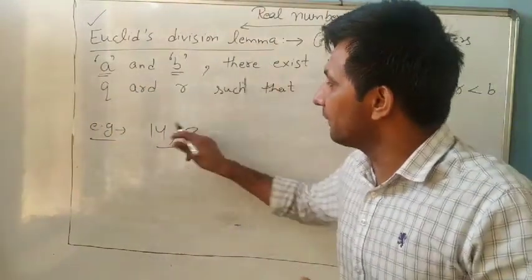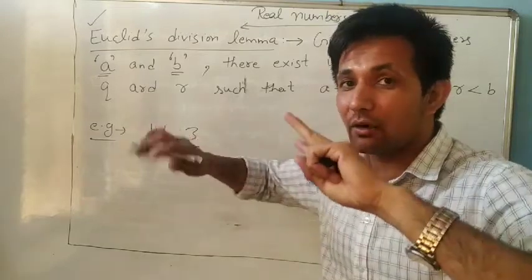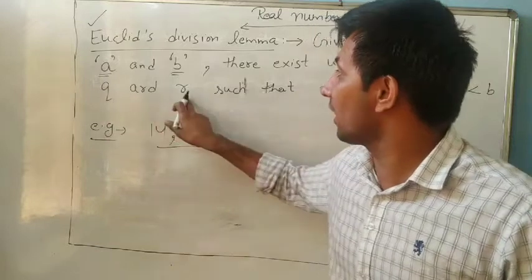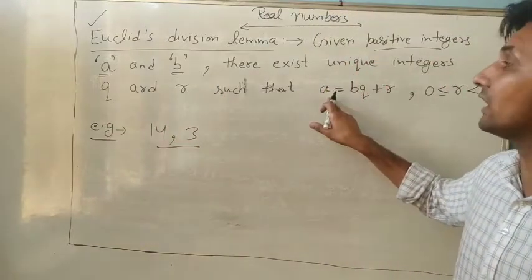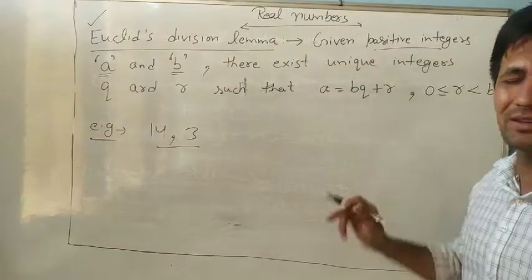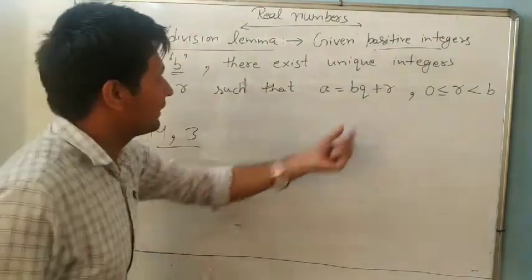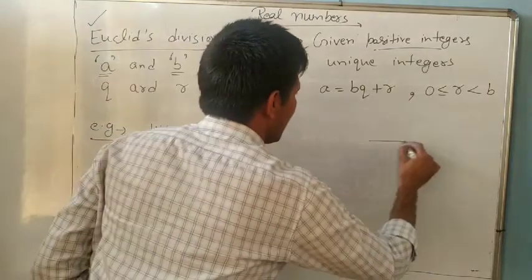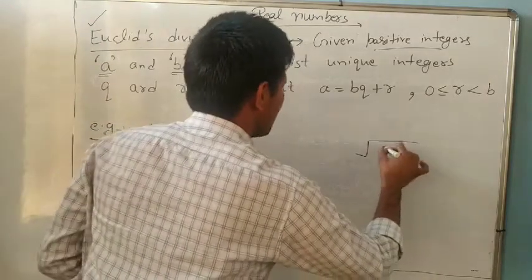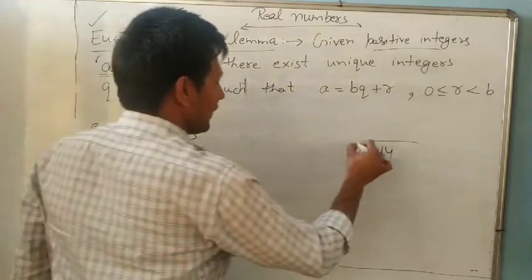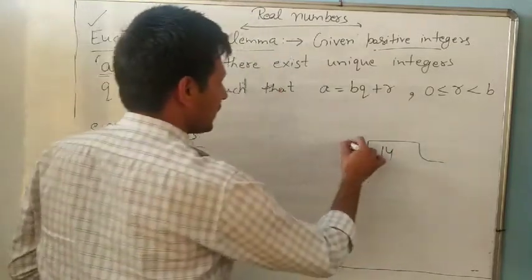If there are 2 numbers, there exist unique integers. Exist means if there are 2 numbers, then there will exist unique integers Q and R such that A equals BQ plus R. No need to be confused. It is very simple. It means we are dividing. Suppose A is 14 and B is 3, and we divide 14 by 3.